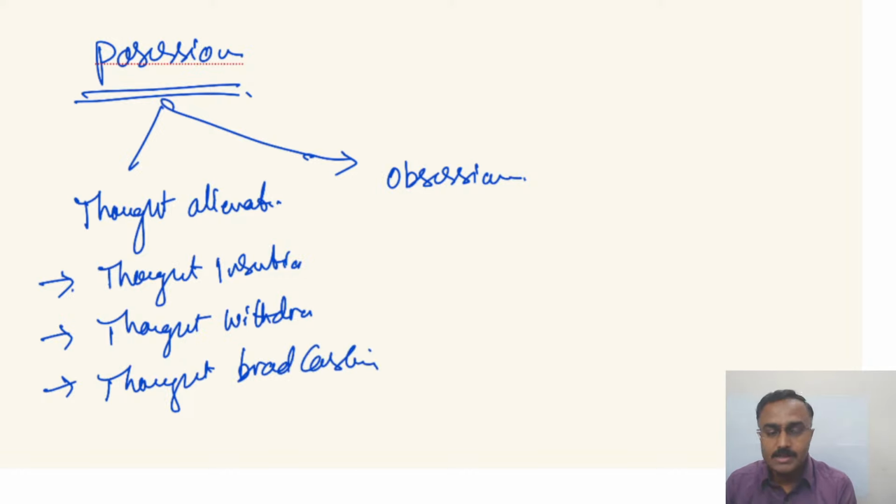As the name says, as if the thoughts are inserted forcefully against their will, that is referred to as thought insertion. If the person says my thoughts are being withdrawn against my will, that is thought withdrawal. If the thoughts are being known to others even without being told, so he senses that in a real-time kind of experience, that is referred to as thought broadcasting.